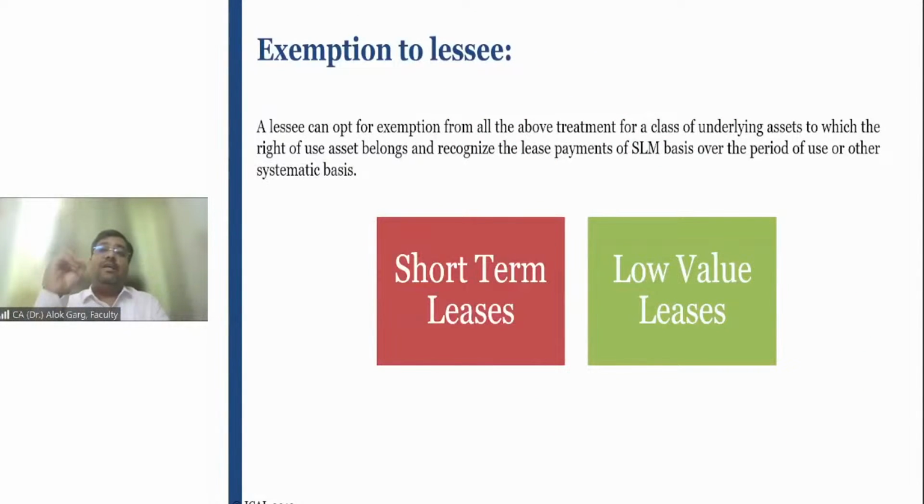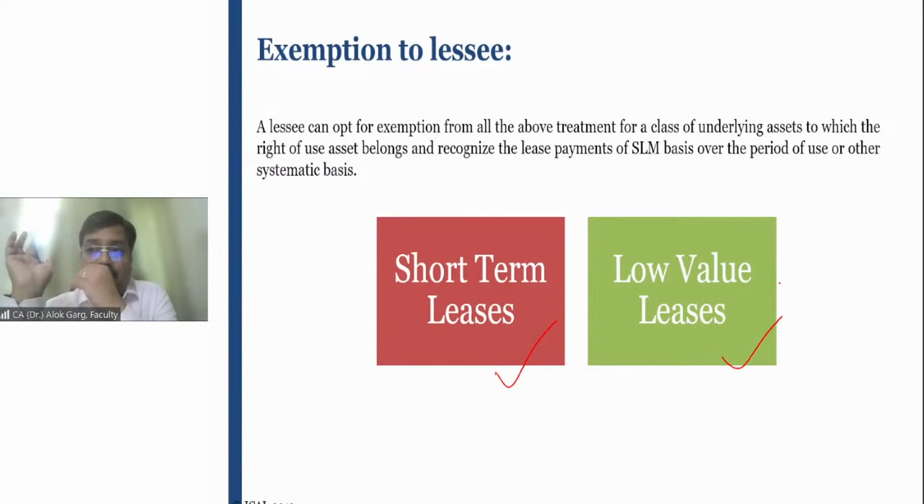Now there are two exemptions to the lessee for this entire discounting, accounting, right of use, leasehold obligation. If there is a short-term lease, or there are low value leases, in that case, the lessee can simply do the rent accounting, which the lessee was doing in the old accounting standard. Means lessee is not required to compute the lease liability on the basis of present value of future lease payments, and is not required to recognize right of use asset, and will accrue the rent in the P&L as and when it gets accrued. So the lessee can choose the exemption.